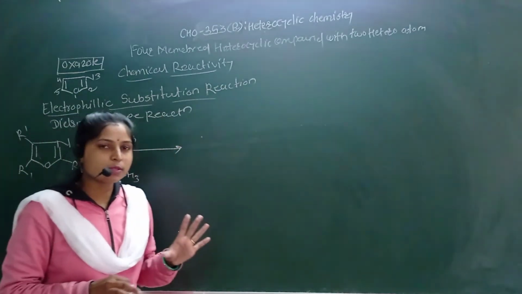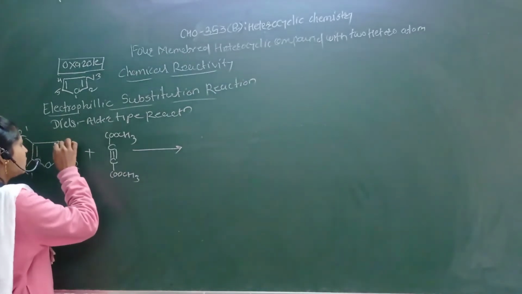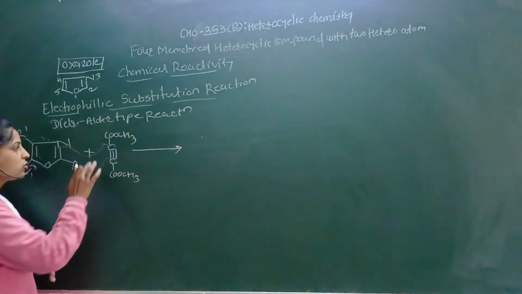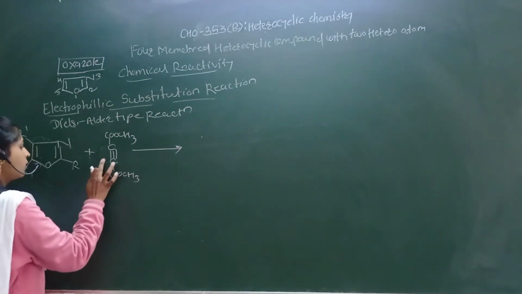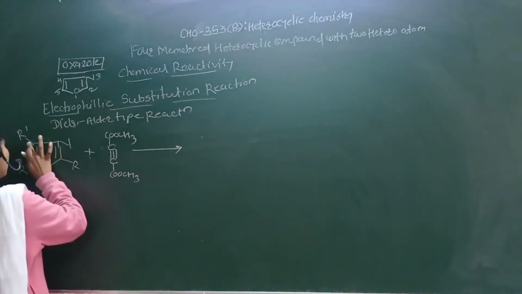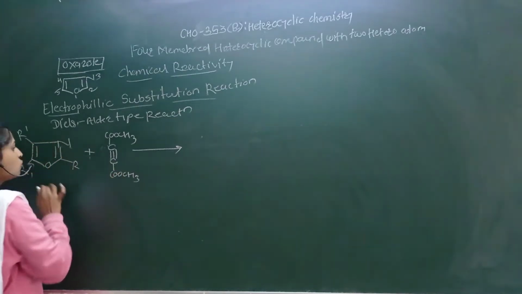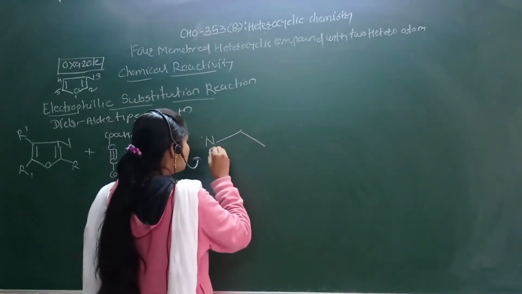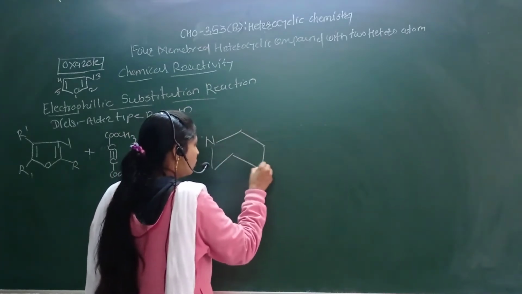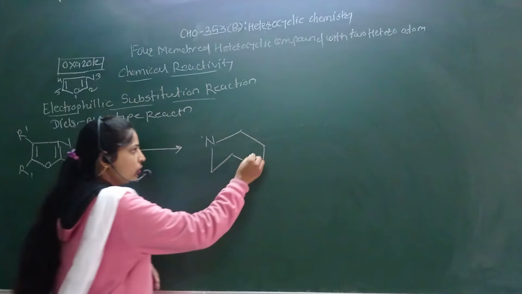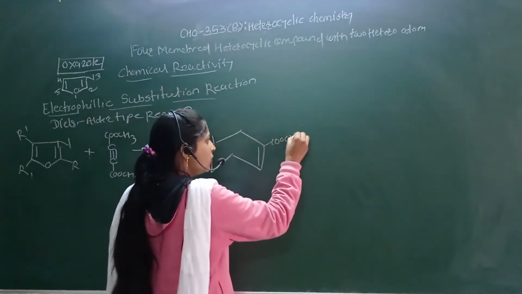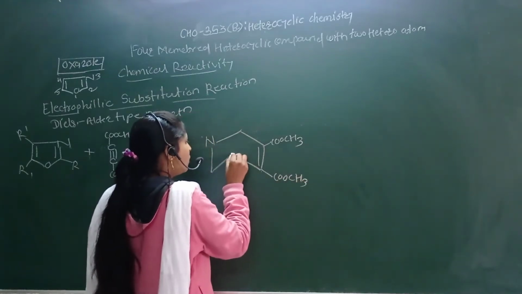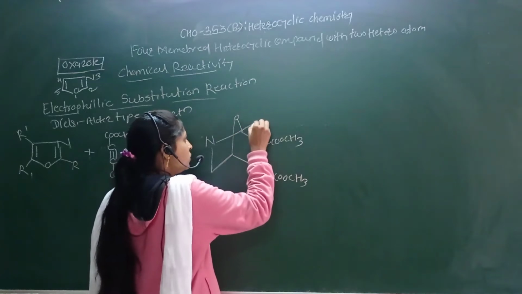Okay, a 5-member and 6-member ring. So this is also the Diels-Alder type reaction. When this undergoes reaction, bond forming and breaking takes place in this way. So formation of this type of molecule, see here. This triple bond converts into a double bond, the COOCH3 stays as it is. Adduct formation means a 6-member ring is attached to this,